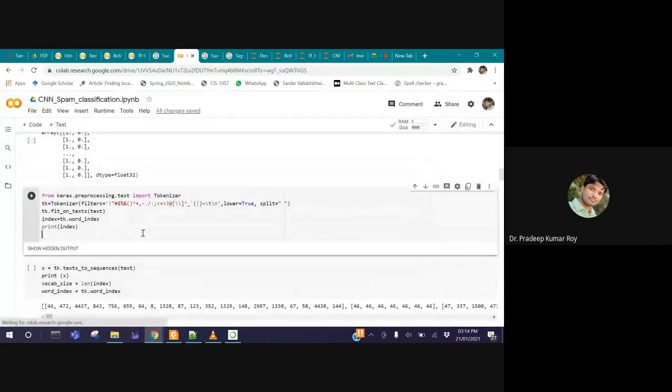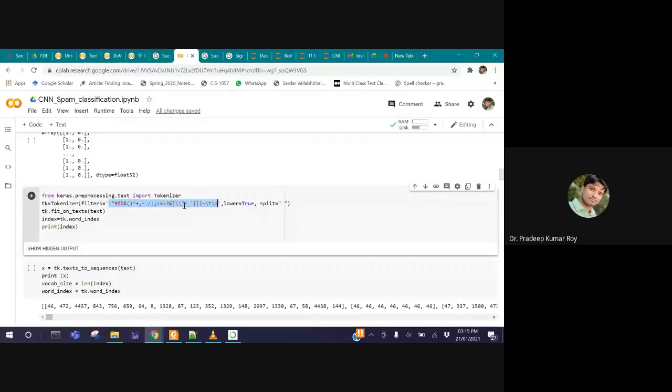Next is pre-processing. As I said, pre-processing is needed because the library may not be able to parse all the invalid characters. They may face some troubles. So we are just cleaning our text by filtering all such characters that are listed here, like hash, dollar, percent, the bracket, then less than, greater than.